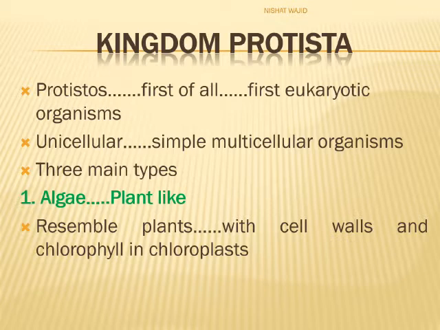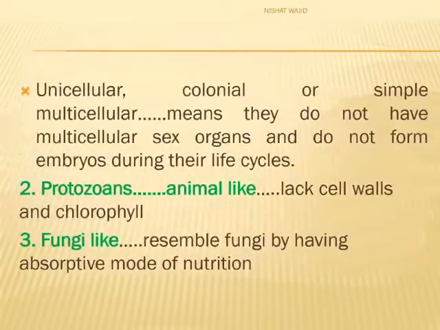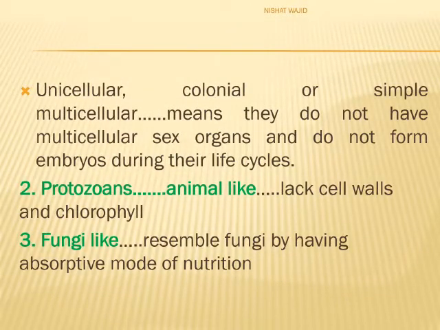First type is algae. These organisms are plant-like due to following reasons. They resemble plants, as they are with cell walls and chlorophyll in chloroplasts. Second feature of algae is that these are unicellular, colonial, or simple multicellular. They do not have multicellular sex organs and do not form embryos during their life cycles.